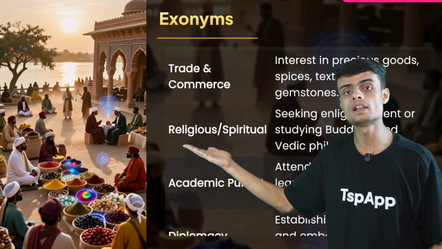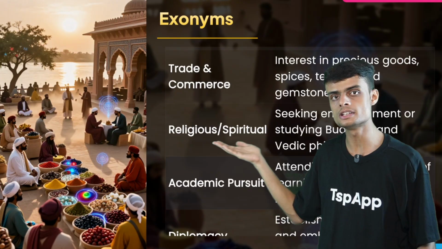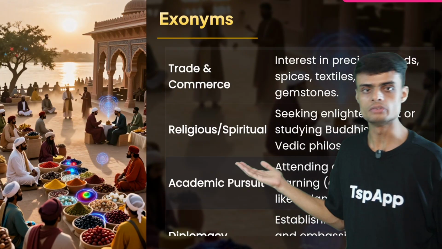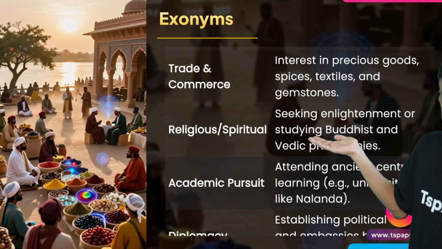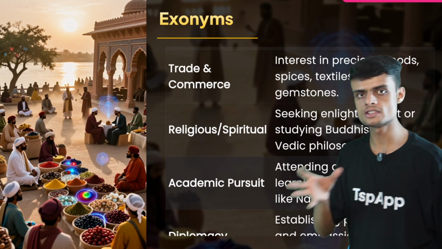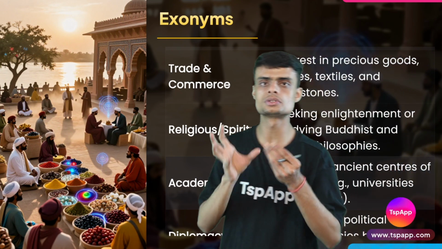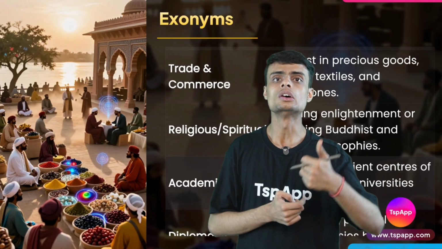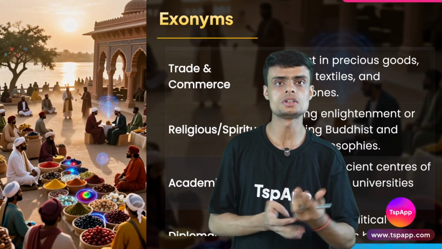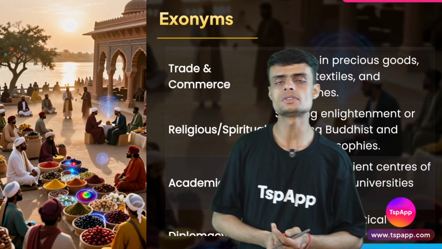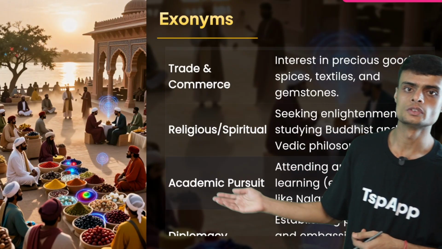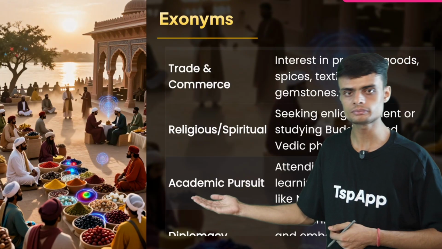India was also a religious, spiritual, pious land. Vedic philosophies, Buddhism, Jainism, all these religions trace their roots to India. So people from China, Korea, Indonesia, and different parts of the world came to India for pilgrimage, visiting religious sites.